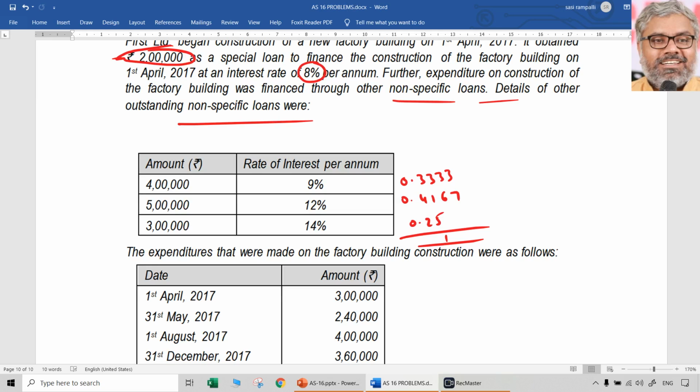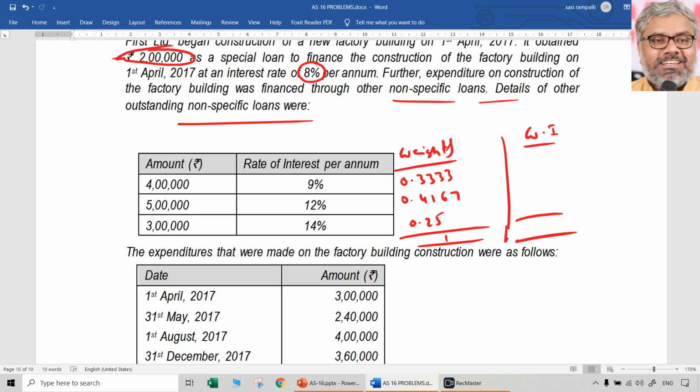That is the weights. When we have weights, we multiply them with the interest rates to get the weighted cost, or weighted interest, then total that. Interest you have to take carefully. 9% means how much in decimals? 0.09 into 0.3333 plus 0.12 into 0.4167 plus 0.14 into 0.25.